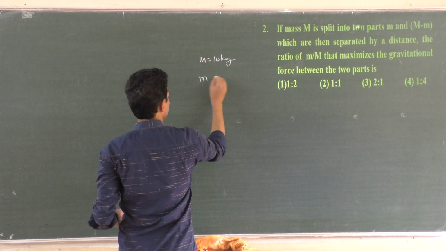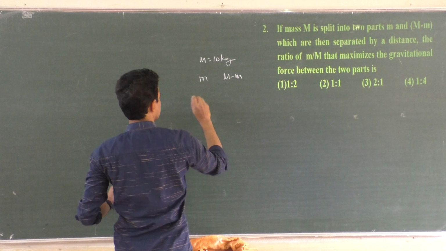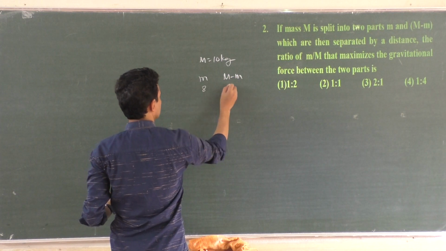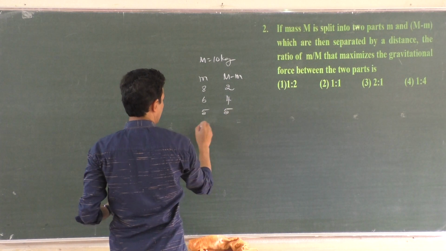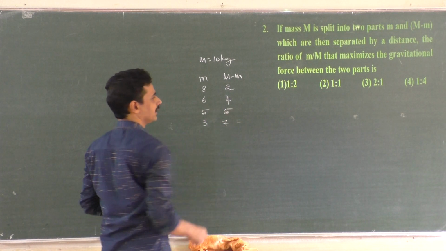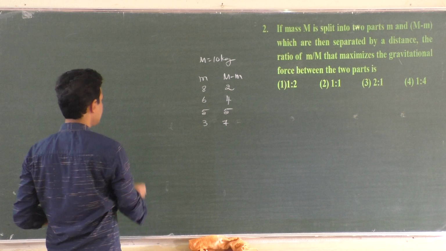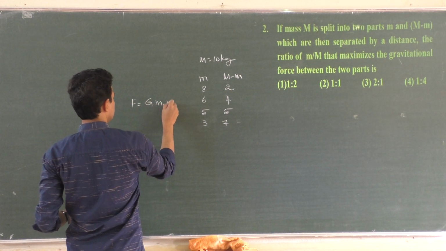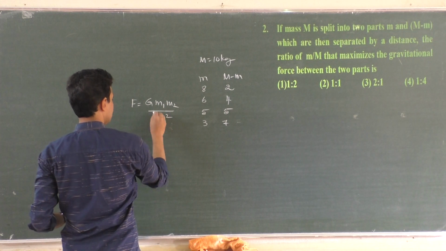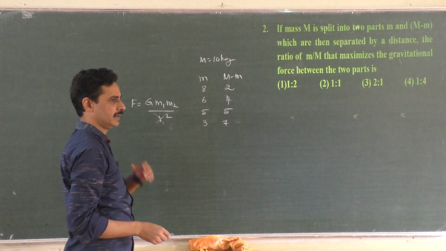Then m and M minus m has to be like this: 8 kg, 2 kg, 6 kg, 4 kg, 5 kg, 5 kg, and 3 kg. So in this way, you can keep on dividing it. Now they say that the force should be maximum when you keep these pieces separated by a fixed distance.